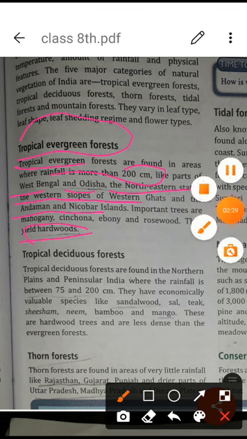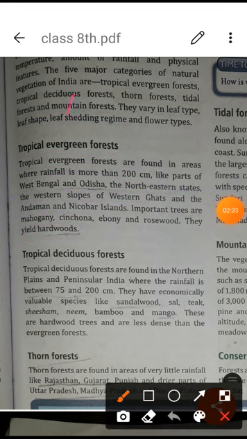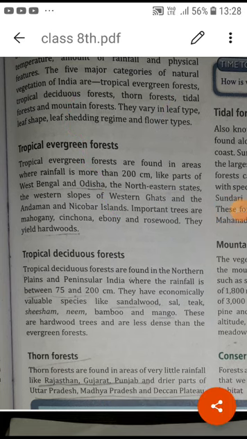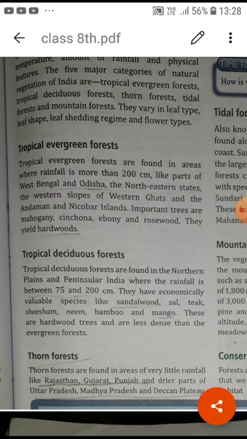I hope you are aware of the Western Ghats and Eastern Ghats. Like this, one India map is there. When we are having the India map like this, downside, here this is the western side, so Western Ghats, and this is the Eastern Ghats. In the Western Ghats slopes area, we are finding the tropical evergreen forest.